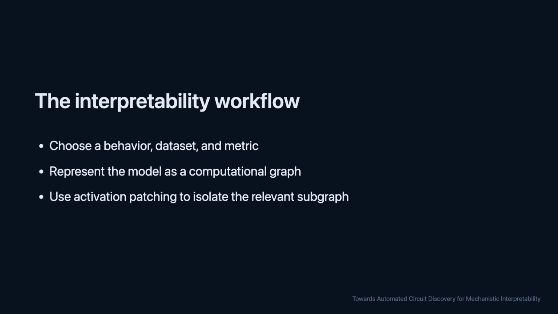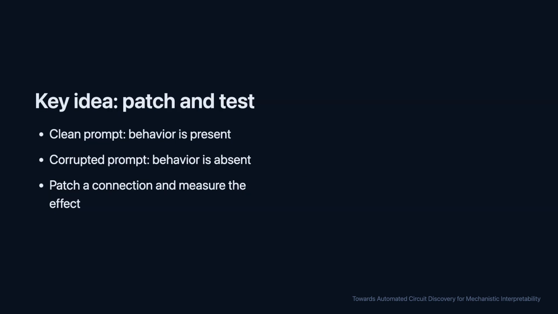The paper first systematizes how many circuit studies already work. Step 1 is to choose a behavior, a dataset that elicits it, and a metric that measures it. Step 2 is to decide the level of detail, such as attention heads, MLPs, or individual query, key, and value components. Step 3 is the labor-intensive part: patch activations, test what changes, remove what seems unnecessary, and repeat until the circuit is isolated.